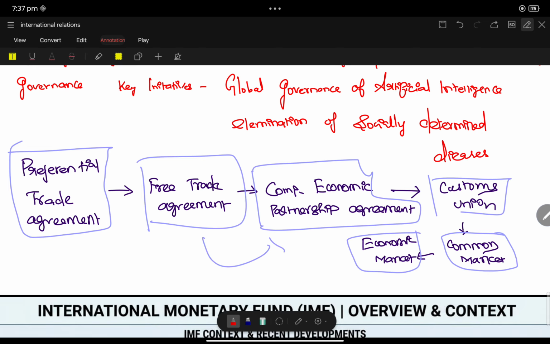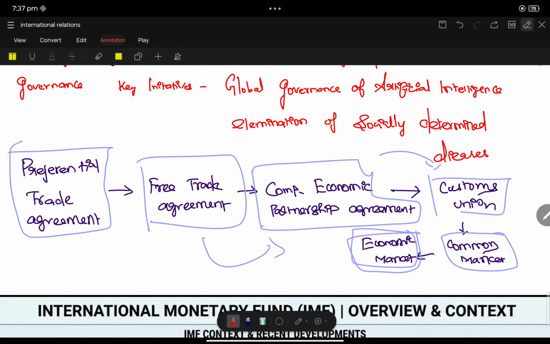After the free trade agreement, it moves to comprehensive economic partnership agreement. After that, it enhances to customs union, then common market, and the final end product is economic market. That means no barrier at all; countries can trade mutually without any restrictions.